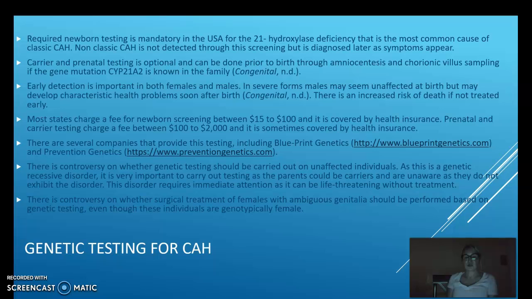There is controversy on whether genetic testing should be carried out on unaffected individuals. As this is a genetic recessive disorder, it is very important to carry out testing, as the parents could be carriers and are unaware as they do not exhibit the disorder. This disorder requires immediate attention and can be life-threatening without treatment. There is also controversy on whether surgical treatment of females with ambiguous genitalia should be performed based on genetic testing, since these individuals are genotypically female.